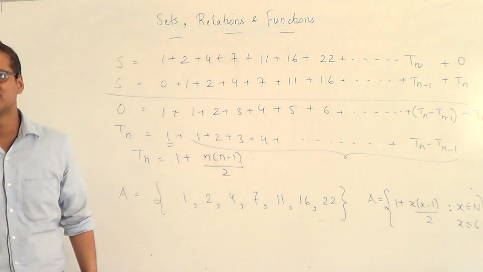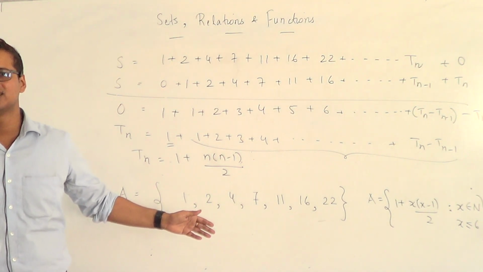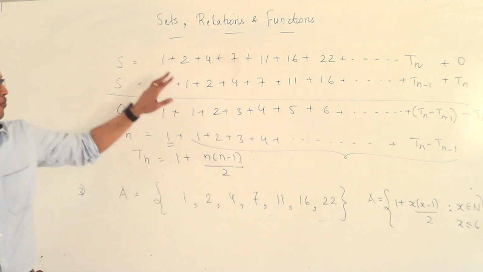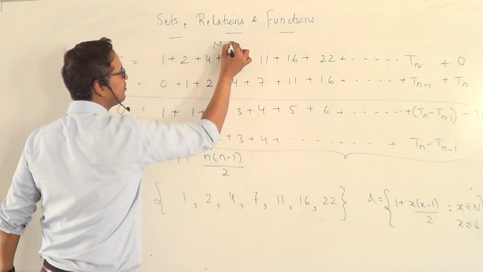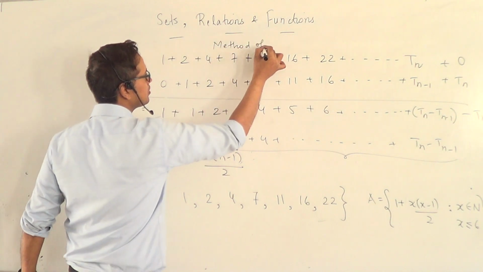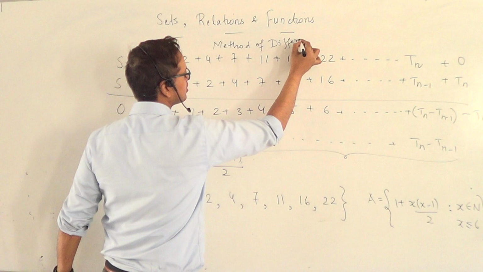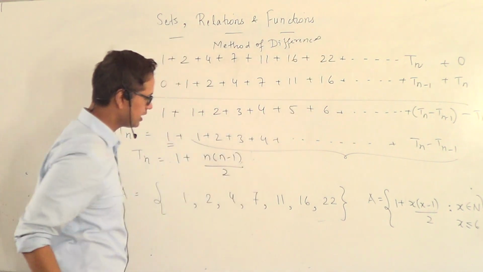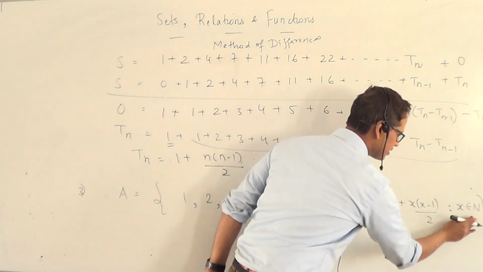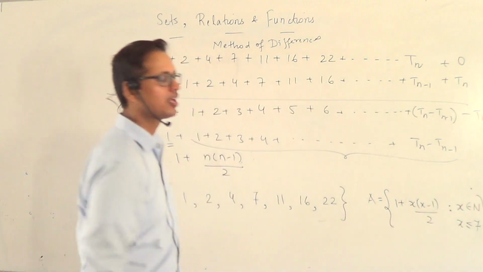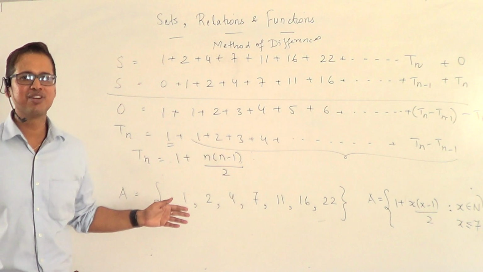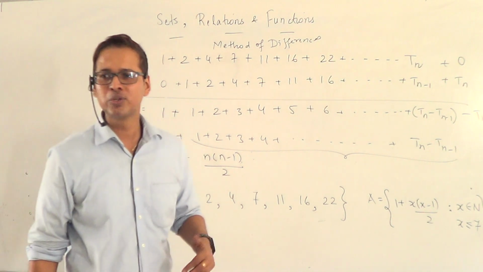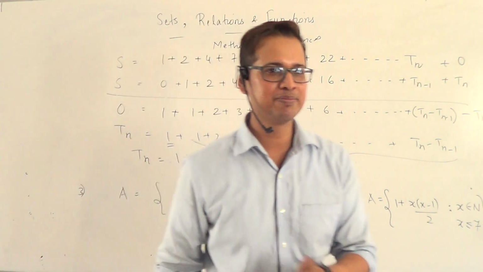Make sense? Yes, sir. This method is called the method of difference. Sir, it should be X less than 7. How many terms are there? 7. Okay, make it 7. Is that okay? Anyways, till this complexity level may not be asked, but of course you should be knowing some of the methods. Maybe in JEE.